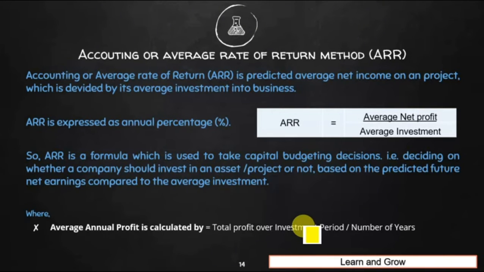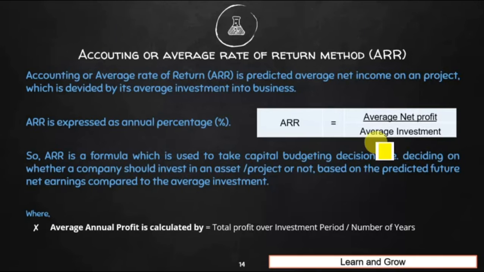For example, you are going to earn $50,000 every year. So for 10 years it would be 5 lakh. Over the investment period, the total profit would be $5 lakh, divided by the number of years, which in our example is 10 years. Then $50,000 would be the average annual profit for our ARR formula.